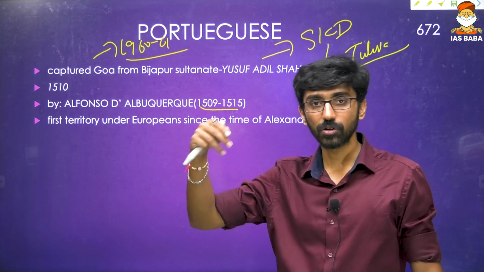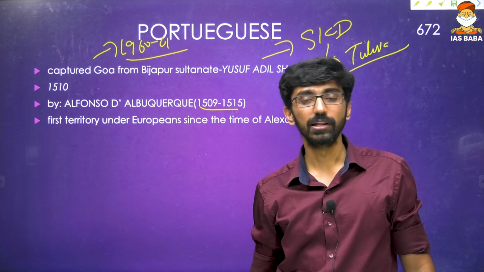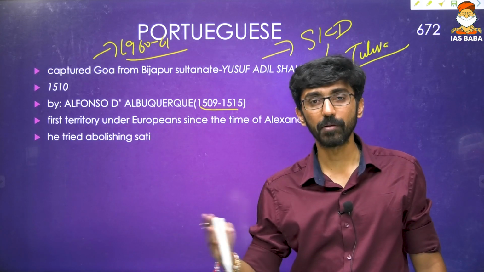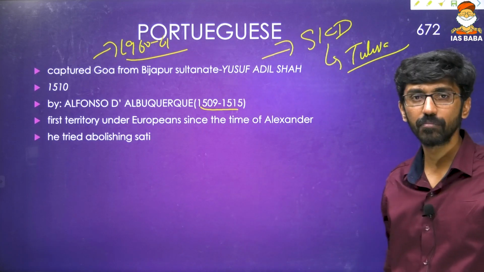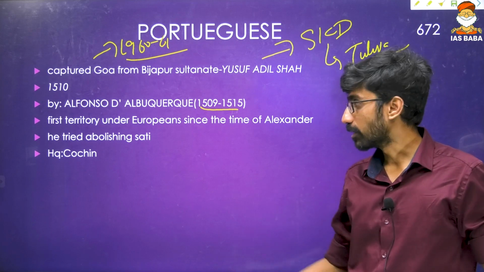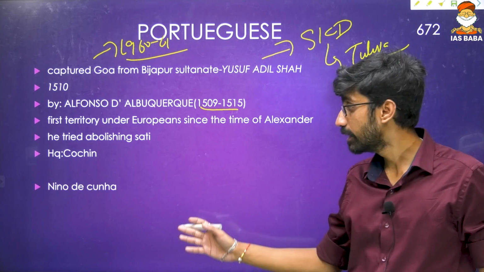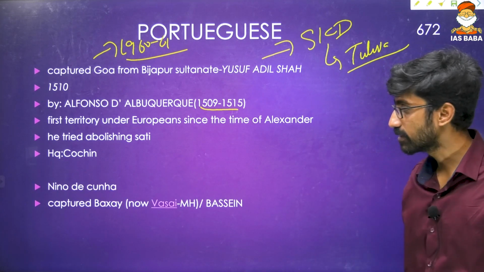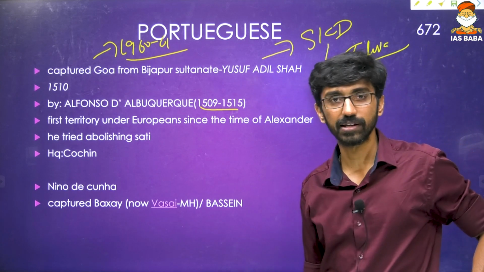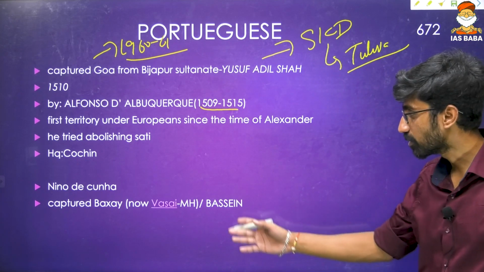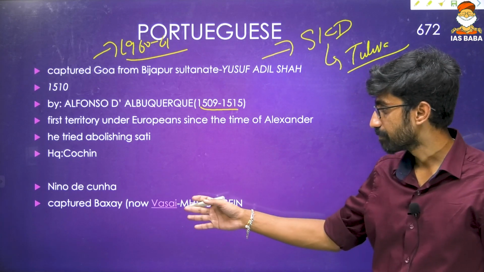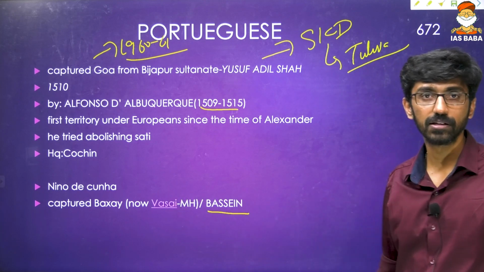So this question was asked: arrange chronologically the Portuguese leaving India or Goa becoming part of India. Okay, so he tried abolishing some things, reforms he tried to bring, and the headquarters was Cochin, and then later Nino de Cunha, another governor general, we can say, or viceroy, but both are used simultaneously or interchangeably. And he captured Besai. Today it is called Vasai, then it was called Besain.